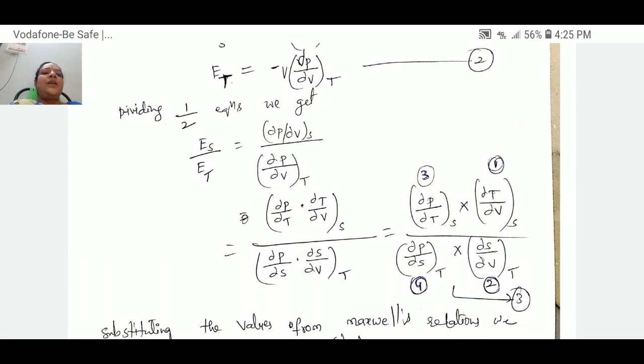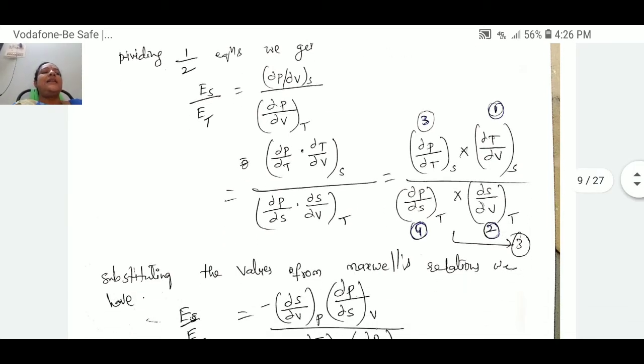Next, I am dividing and multiplying the numerator with dou T and the denominator with dou S. So the numerator becomes dou P by dou T at constant S into dou T by dou V at constant S. Similarly, the denominator becomes dou P by dou S at constant T into dou S by dou V at constant T.